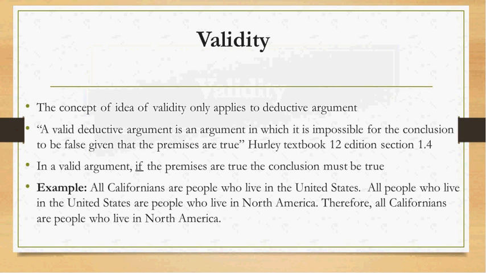Here's an example. All Californians are people who live in the United States. All people who live in the United States are people who live in North America. Therefore, all Californians are people who live in North America.